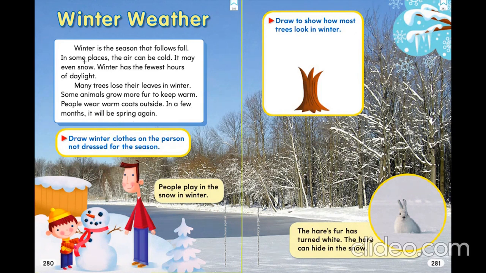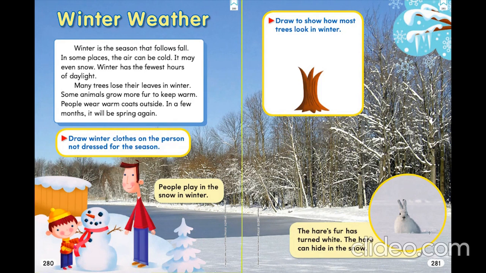So during winter, it is very cold, and the daytime is very short, and the nights are longer, and sometimes in some places it may snow, but in Saudi Arabia it doesn't snow that much. It snows in the northern area, but in Khobar and Dammam it doesn't snow. During winter, many trees lose their leaves, and some animals grow more fur to keep warm.